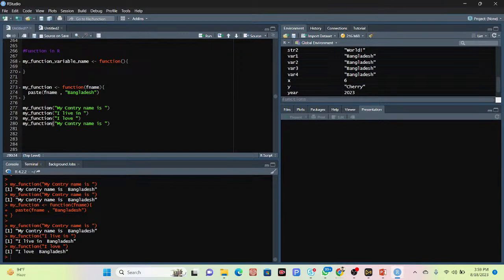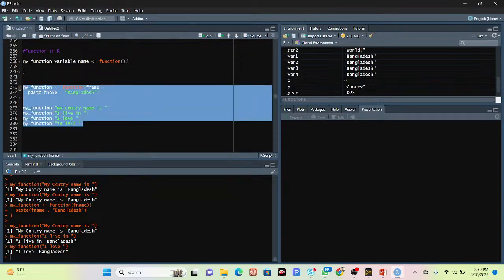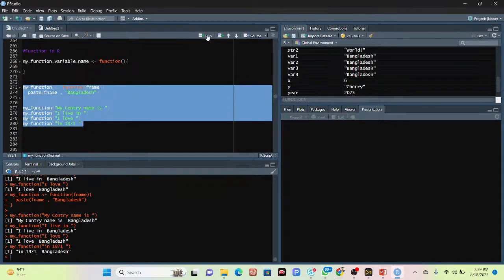Suppose you can also put here my function and put here, suppose, 1971. Then click the run. This time you can see every time I get this result from this function.